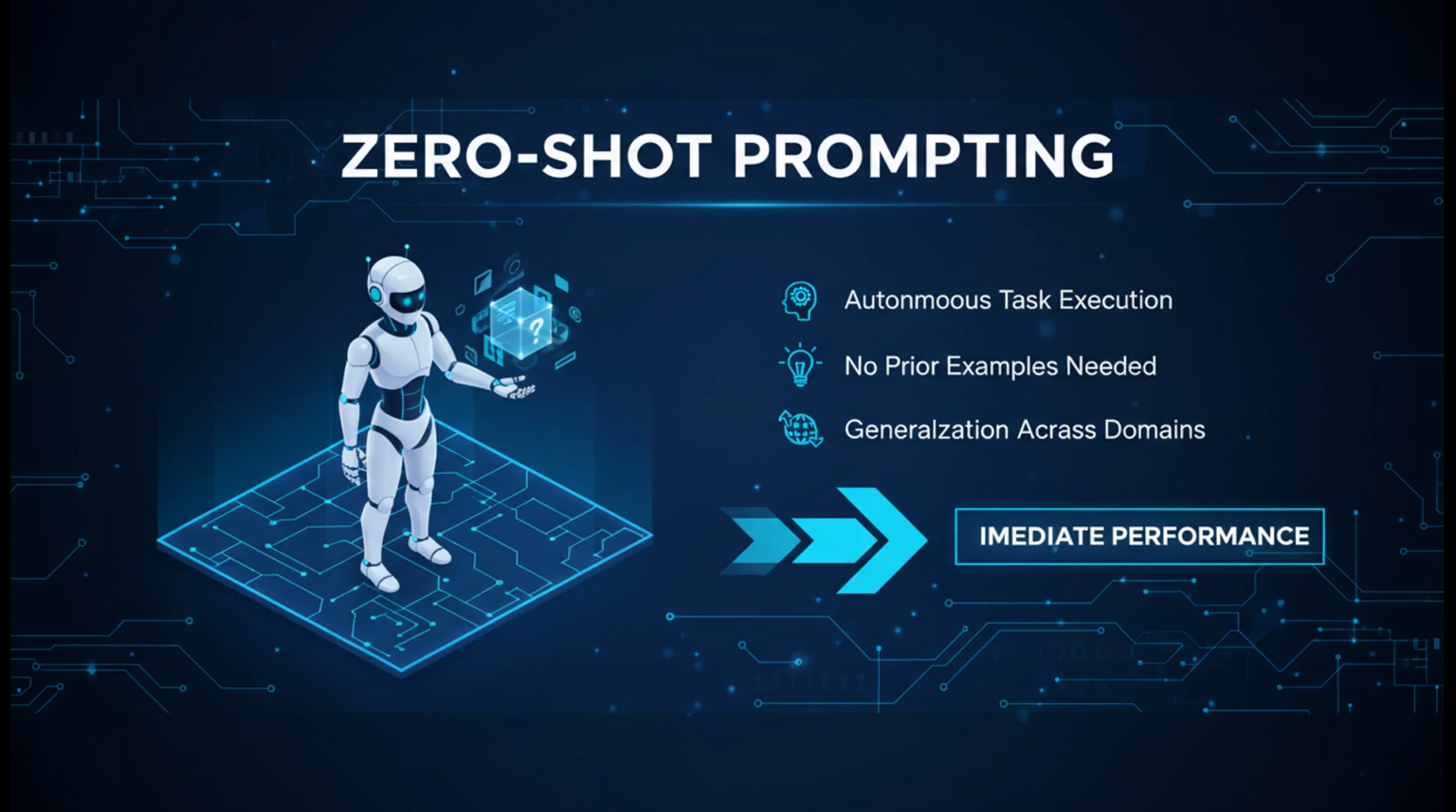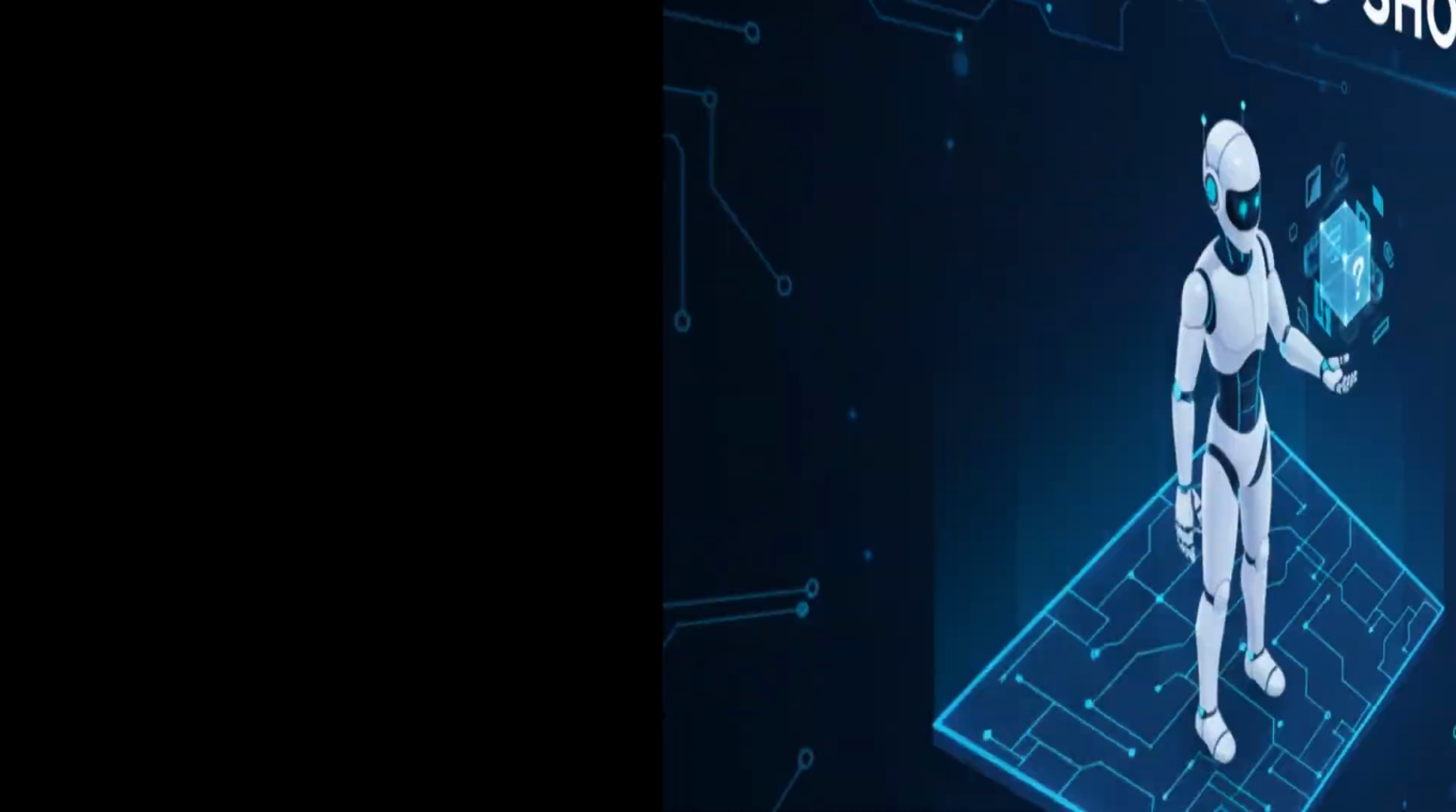Zero-shot prompting is the most basic level where you give an instruction without any examples. It relies entirely on the model's pre-training to understand the task. This is perfect for common tasks like translating a simple sentence or summarizing a short story.